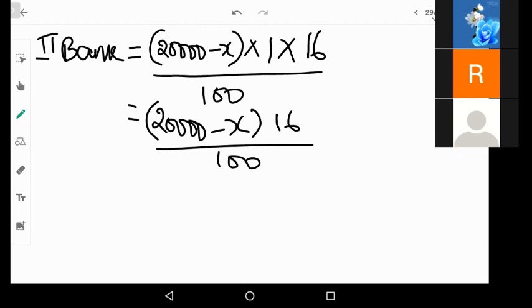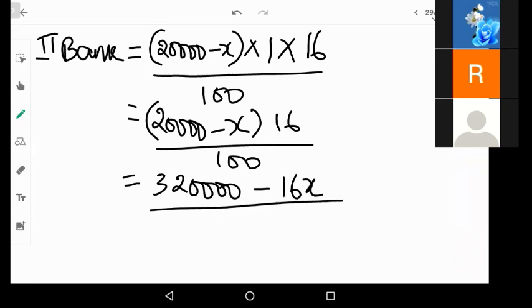So 20,000 into 16, how much do you get? 3,20,000 minus 16x, divided by 100. Now divide 3,20,000 by 100, and divide 16x by 100 also.